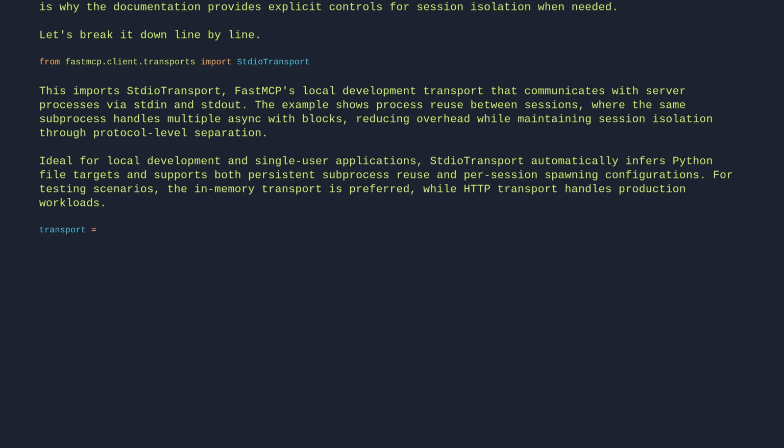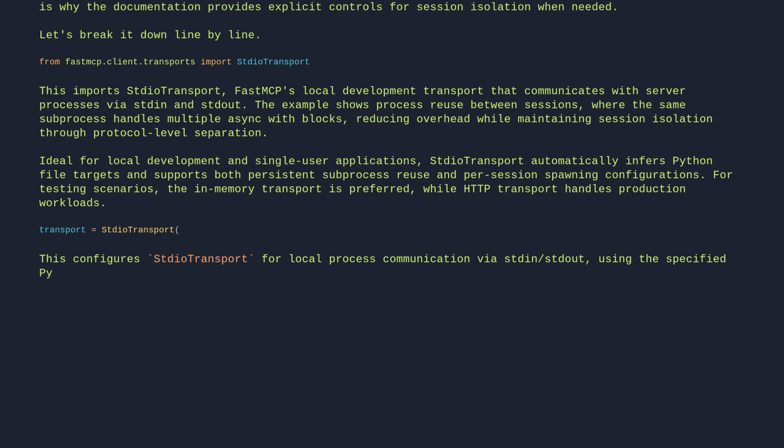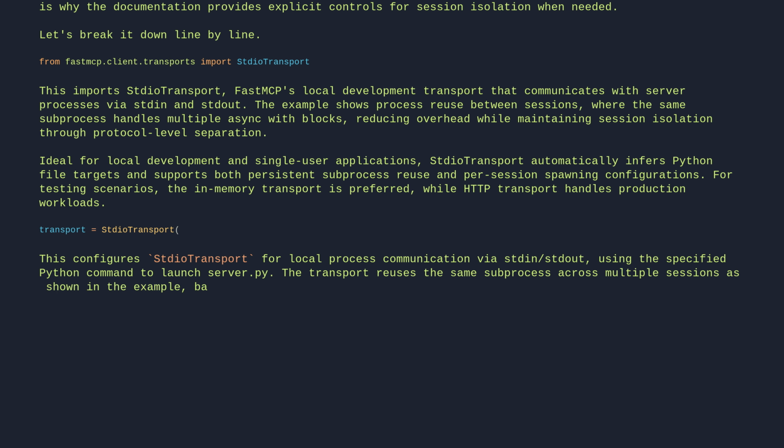Transport equals StdioTransport. This configures StdioTransport for local process communication via stdin/stdout, using the specified Python command to launch server.py. The transport reuses the same subprocess across multiple sessions as shown in the example, balancing performance with isolation for local development scenarios.